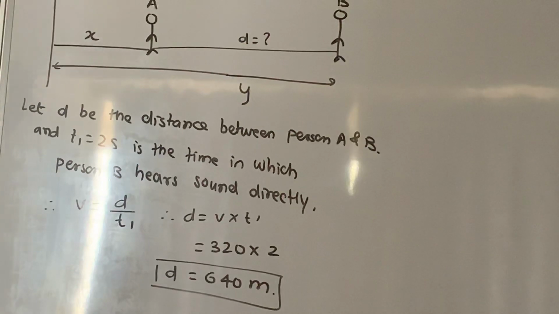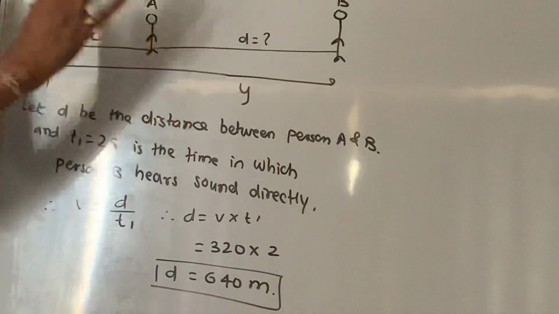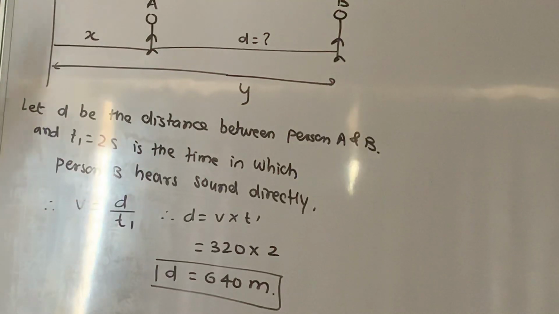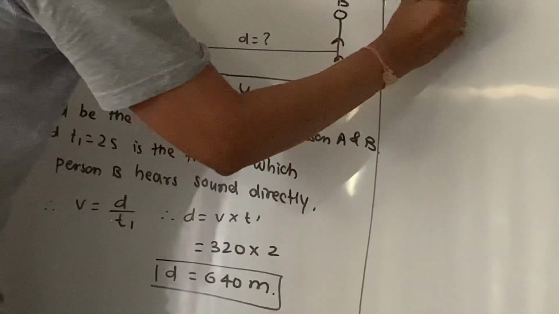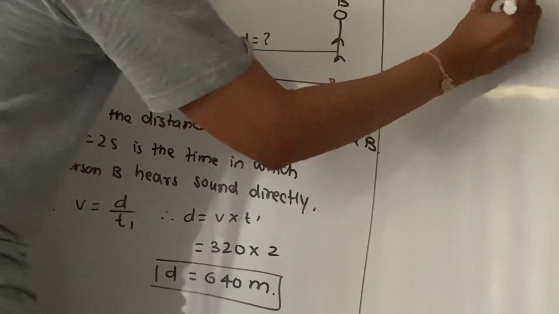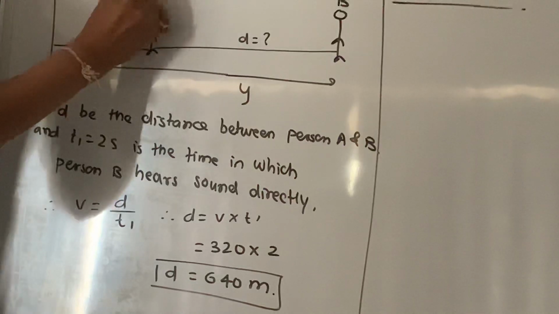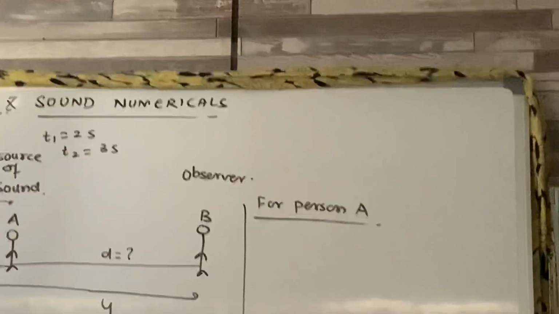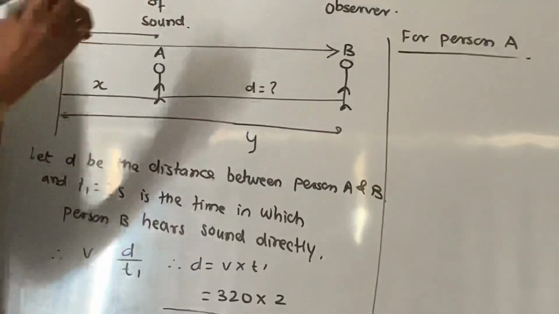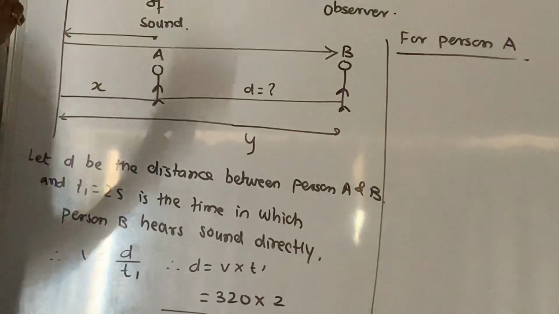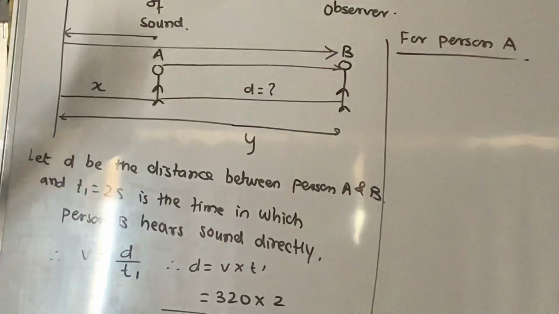Now check the next part. I want the distance x, because if I get the distance x, I can directly determine the distance y, that is x plus D. So right here, for person A, check this part carefully. Sound is produced from A, it is reflected from the cliff, and it reaches person B. This time is given as 2 seconds. And if the sound is produced directly, it reaches B, it will take 2 seconds.